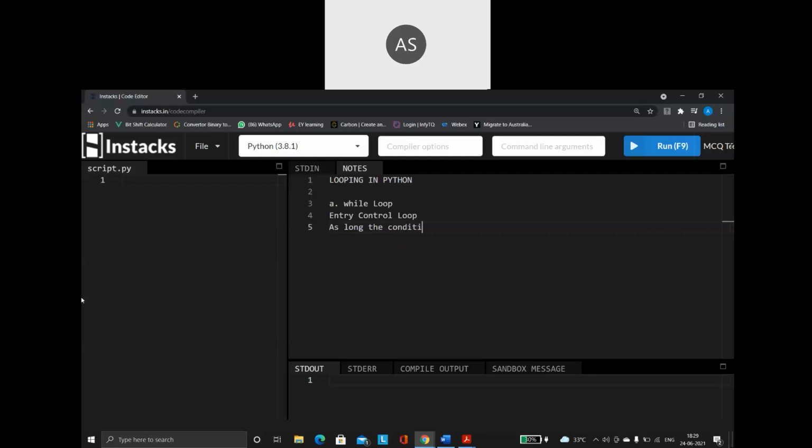As long as the condition is true, the loop will be executed. And once the condition becomes false, the loop will stop. That's all. It's a very simple form of a loop. Once the condition becomes false, the loop will stop its execution.